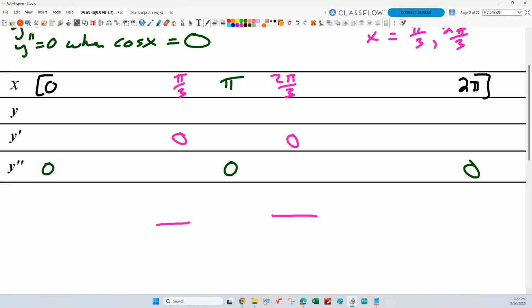Which row am I going to work in? Oh, whoops, you're right. No, you're absolutely right. It does matter. It absolutely does matter, and it goes there. Okay? So now what?